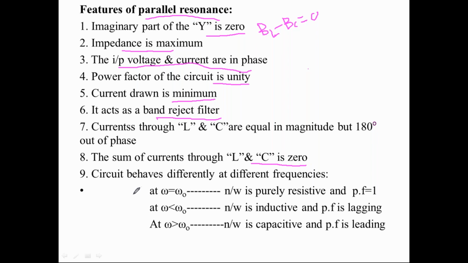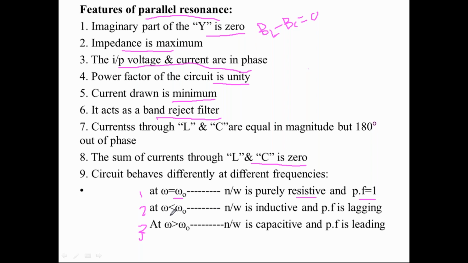Similar to the series RLC circuit, the parallel resonance circuit has three different behaviors. At F equal to FR, it acts as unity power factor, because of the resistive nature.